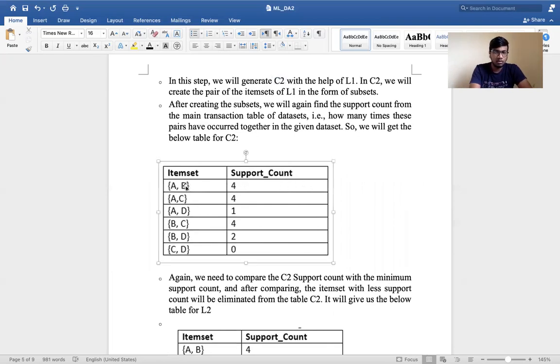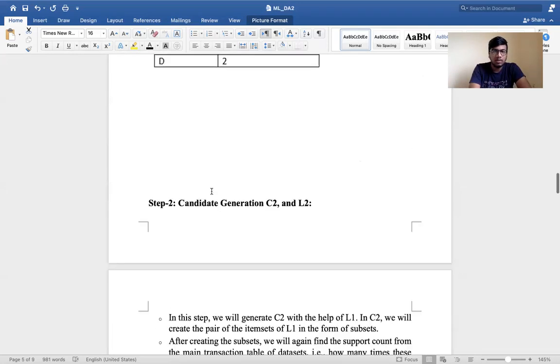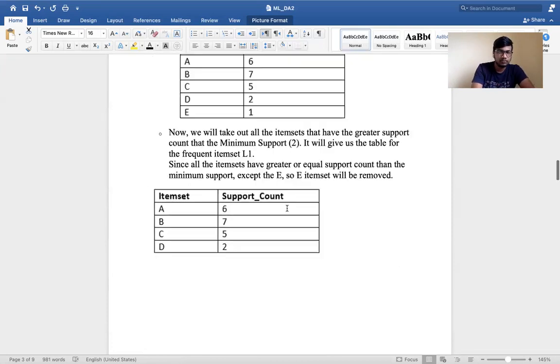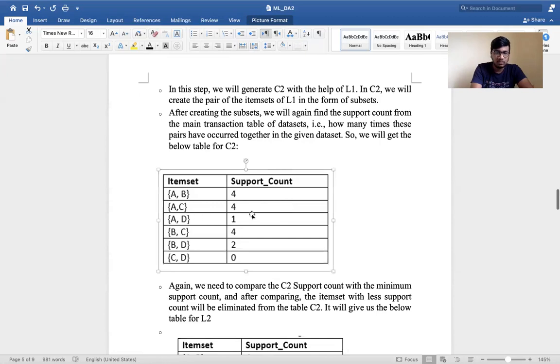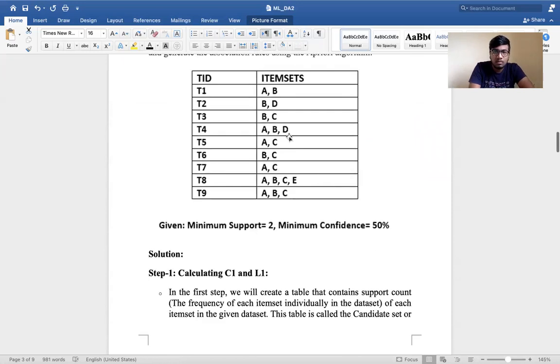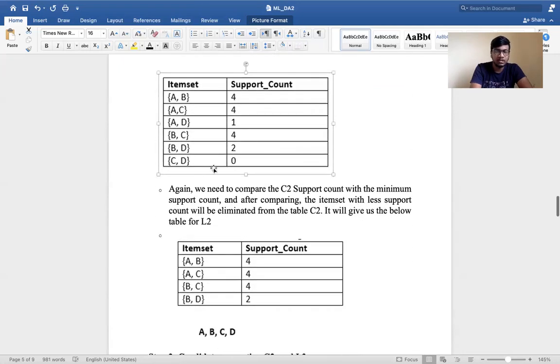So we will take two sets occurring: AB, AC, AD, like that, up to C and D. All combinations of two sets. AB has occurred 4 times, as according to here. We will check. AB has occurred in T1, T4, T8, T9, 4 times. Same as AC, also 4 times. Now we will check for BD. As it is a different value, we'll check for B and D. B and D occurred in T2 and T4. That's it. So its value is given as 2. And CD didn't occur a single time, so it is given as 0.